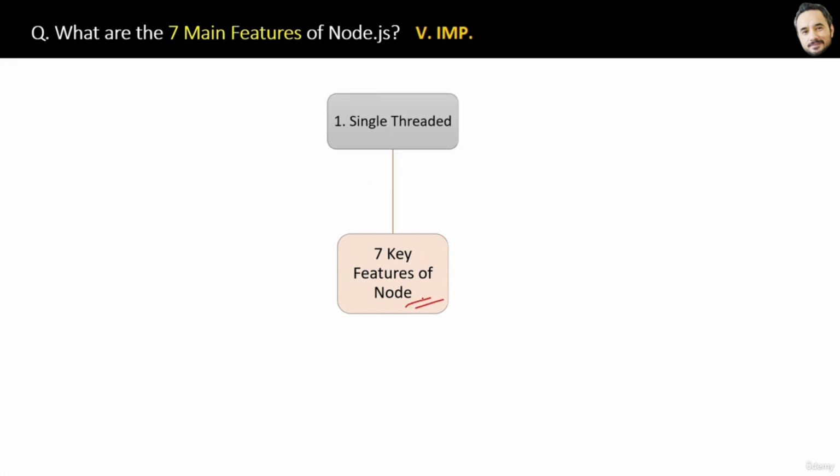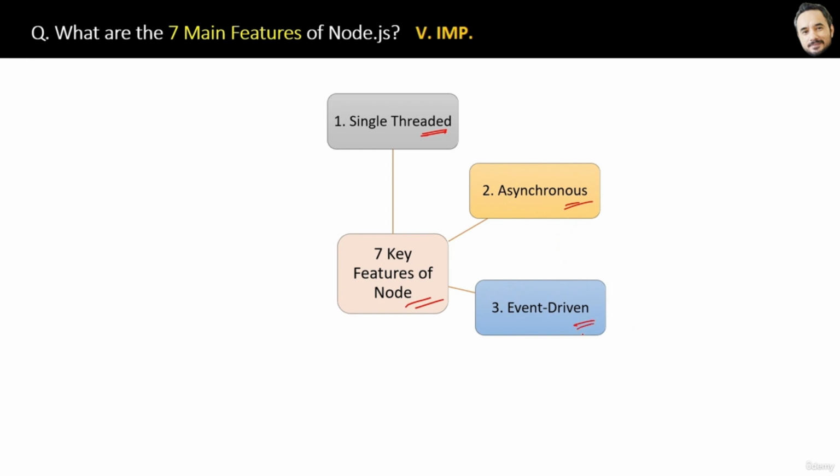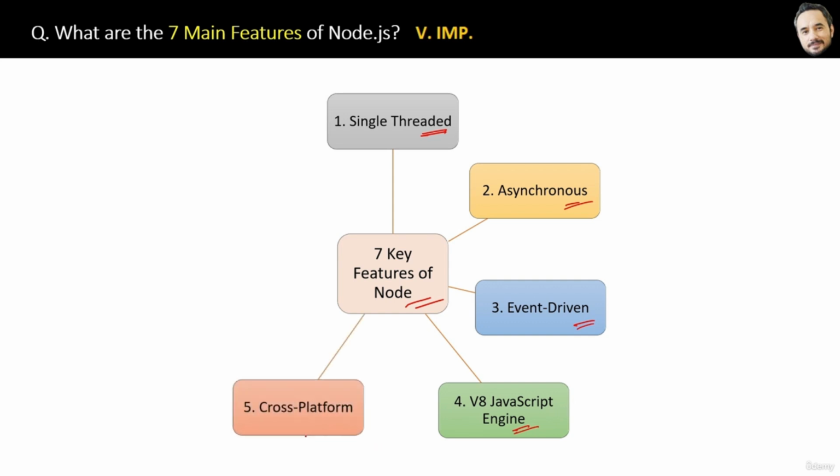Node, like JavaScript, is single threaded. Second, programs in Node execute in an asynchronous way. Then Node applications are event driven. Then Node uses the V8 JavaScript engine, which you already know. Then Node is cross platform, and therefore it can run on any operating system, right? Then Node has npm, Node Package Manager, which manages all its dependencies.